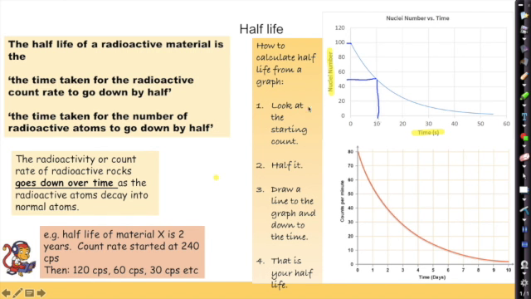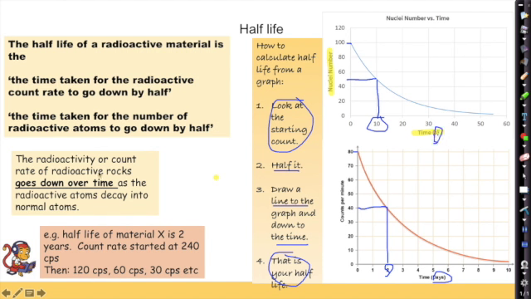So look at the starting count, halve it, draw a line to the graph and down to the time. That is your half-life. So let's try again with this one here. Your counts per minute starts off as 80. So we halve that, 40, draw across to the graph, and then we draw down. So here my half-life is 2 days. Here my half-life is 10 seconds. Notice where I'm getting the days and the seconds from: the units over here.